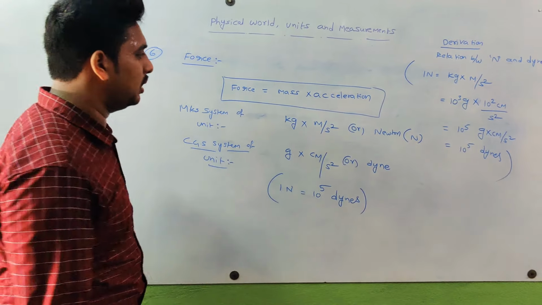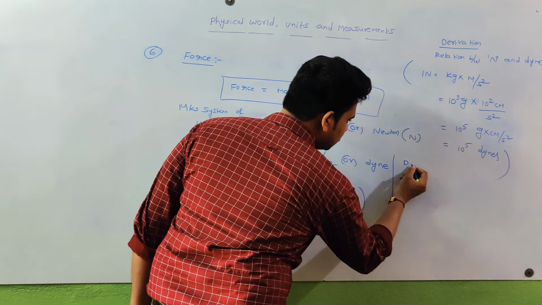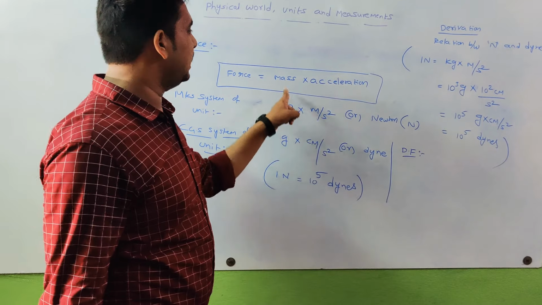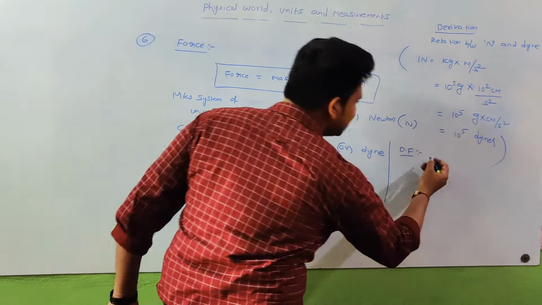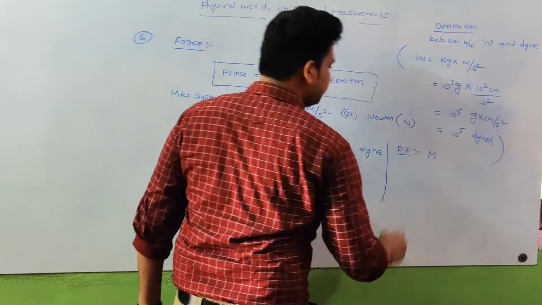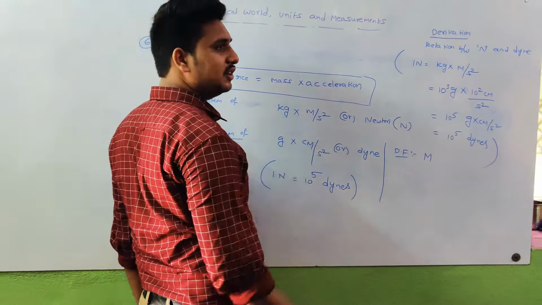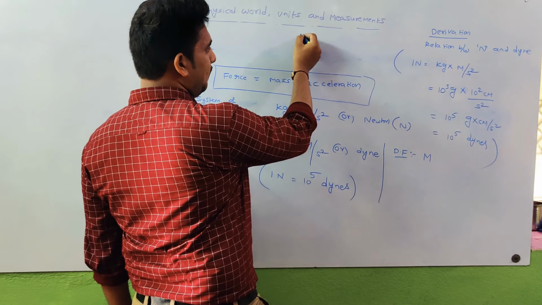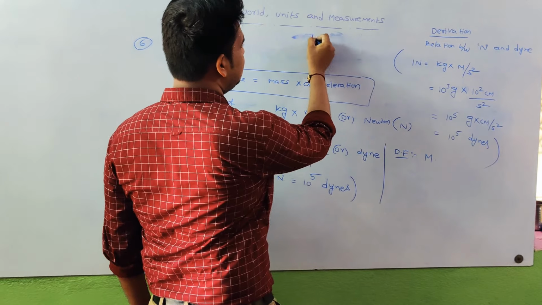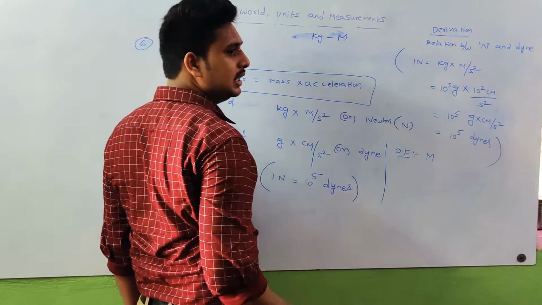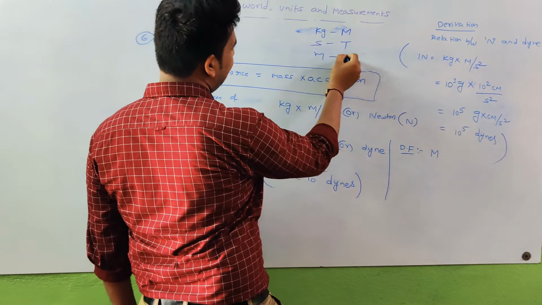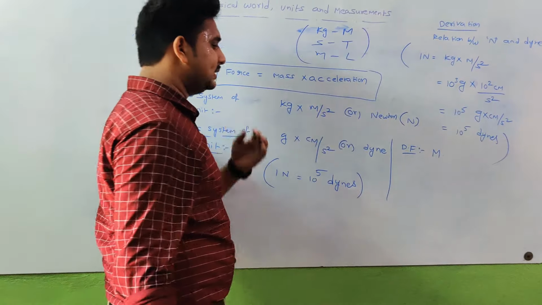Then how to write the dimensional formula for force? Kg represents mass, that means M. Second is represented as T. Meter is represented as L, while we write in dimensional formula.